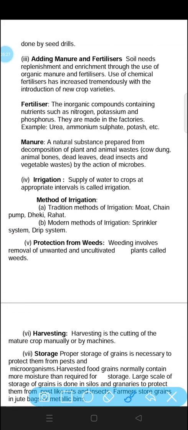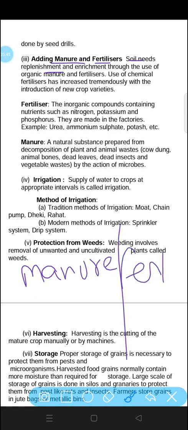After that, the third step is adding manures and fertilizers. Now, soil needs replenishment and enrichment through the use of organic manures and fertilizers. Now, how can we differentiate between manure and fertilizers? Manure and fertilizers are two types of substances added to the soil to increase its nutrients. If we talk about manure, they are organic. And if we talk about fertilizers, they are inorganic.